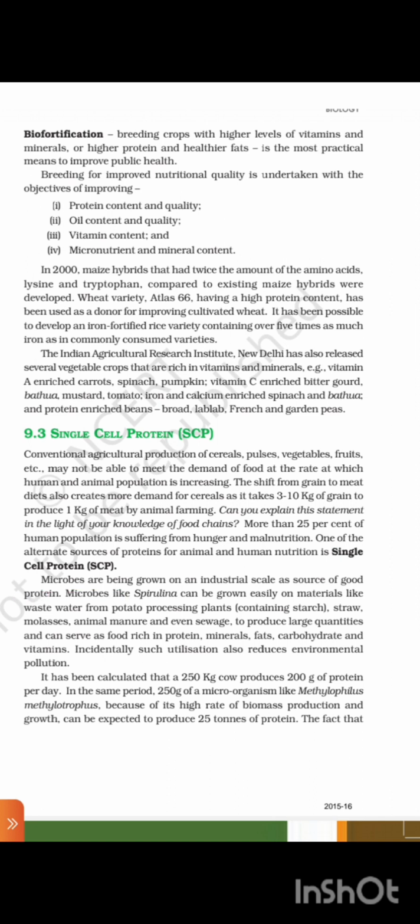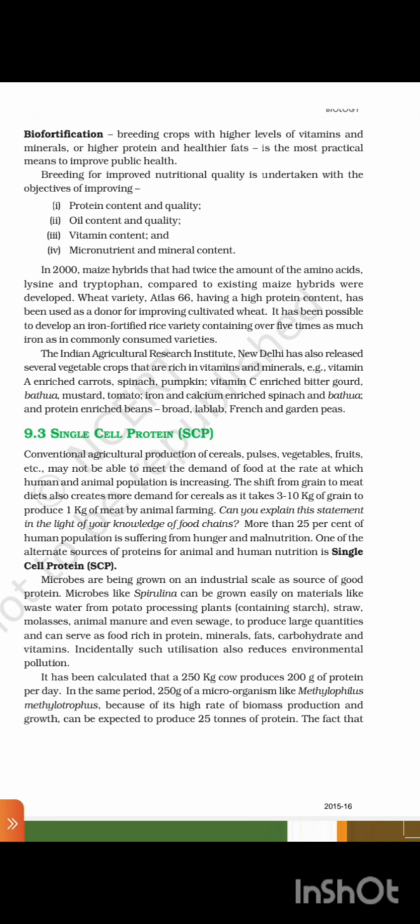Microbes like spirulina can be grown easily on materials like wastewater from potato processing plants containing starch, straw, molasses, animal manure, and even sewage to produce large quantities, and can serve as food rich in protein, minerals, fats, carbohydrates, and vitamins. Incidentally, such utilization also reduces environment pollution.